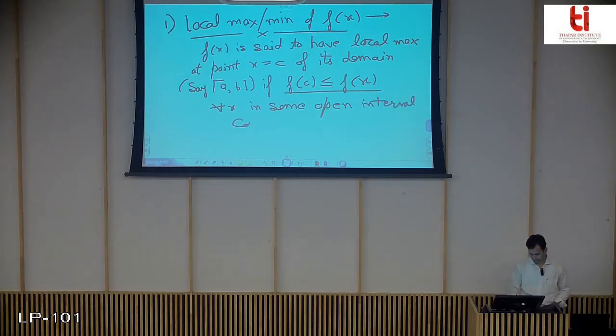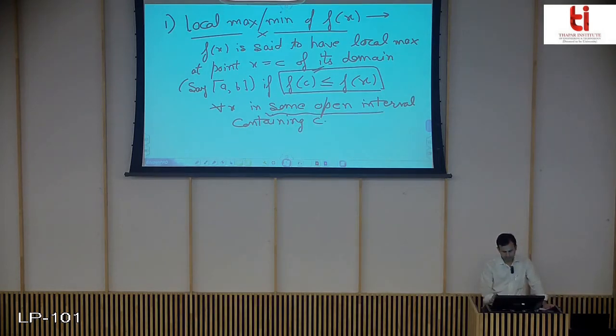So this is first your definition for local maxima of any single variable function f(x), that we say it is a point of local maxima if this condition at that point holds for all x in some open interval containing c.